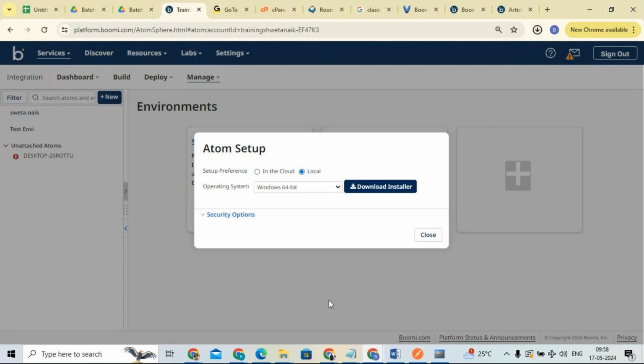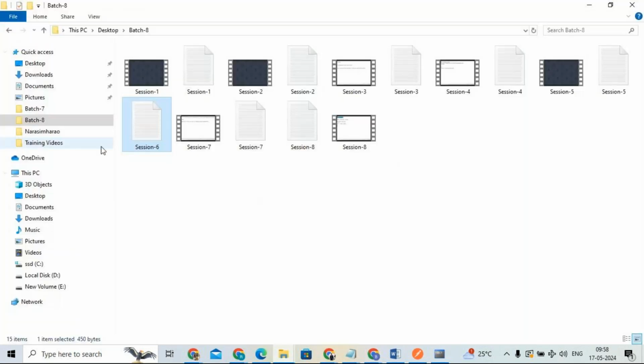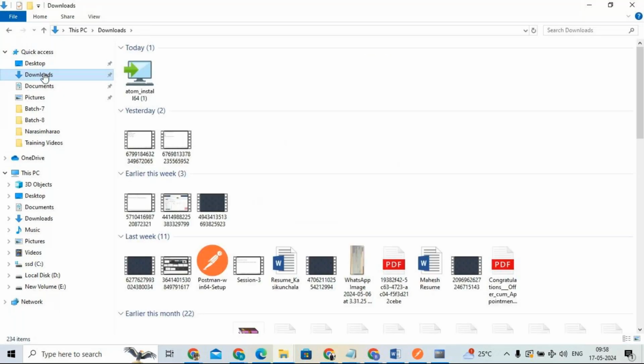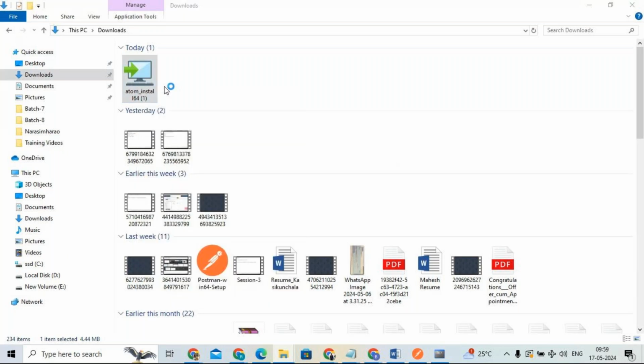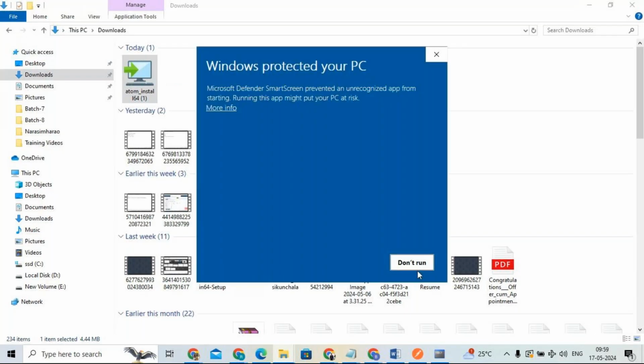Go to your files, go to downloads. Here you can see atom install 64 bit, right? Simple. Right-click on this installer and run as administrator. Keep it in mind: after downloading the installer, you need to open it in the file location and run it as administrator. Click the right button and click on run as administrator.